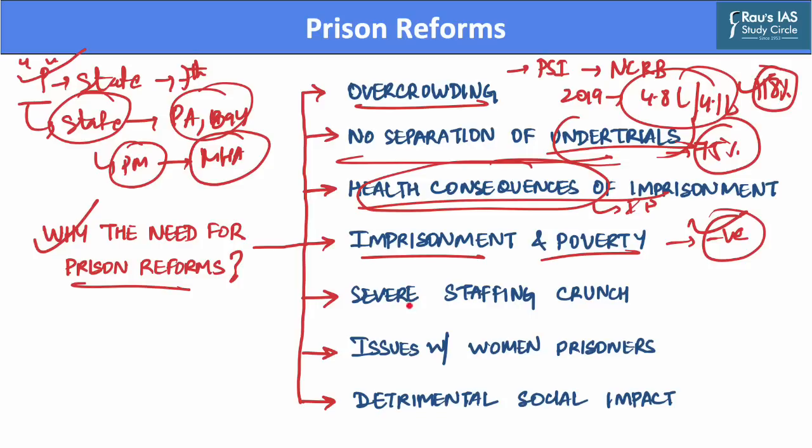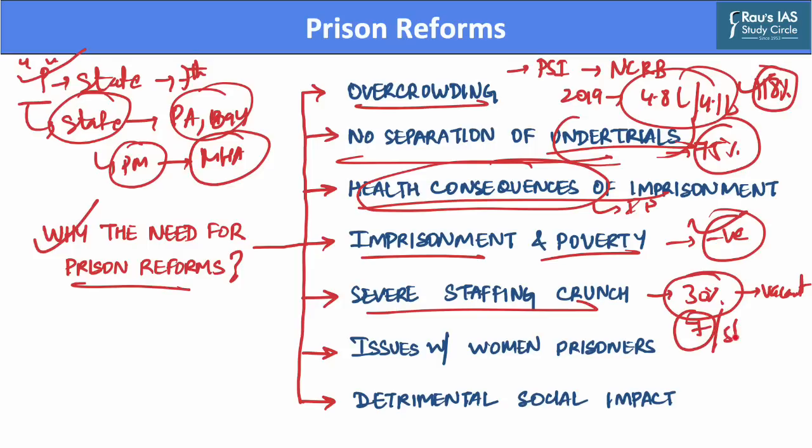Further, Indian prisons also face a severe staffing crunch, as about 30% of sanctioned jail executive staff positions currently lie vacant. As a result, at the national level, there are an average of 7 inmates per prison staff, which is well below the number of staff required for adequate functioning of Indian prisons.